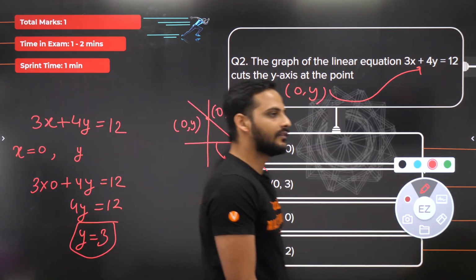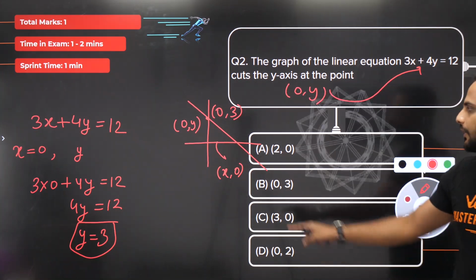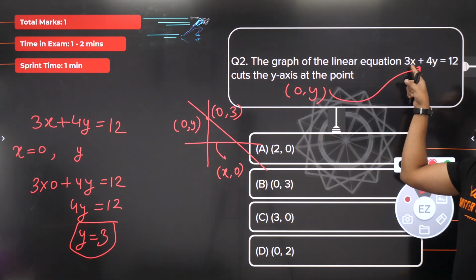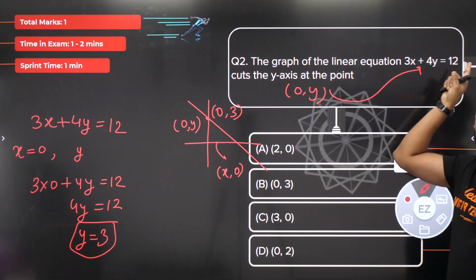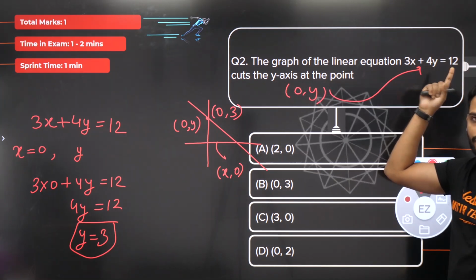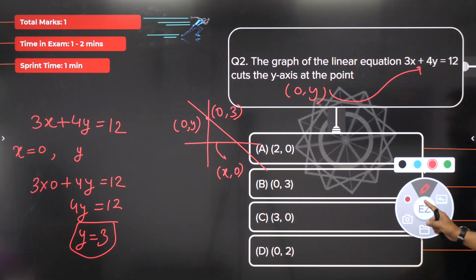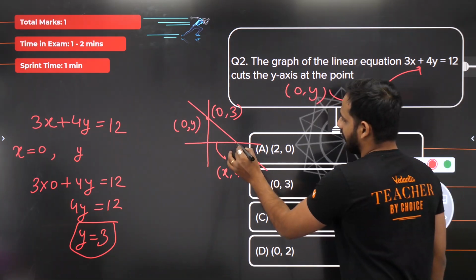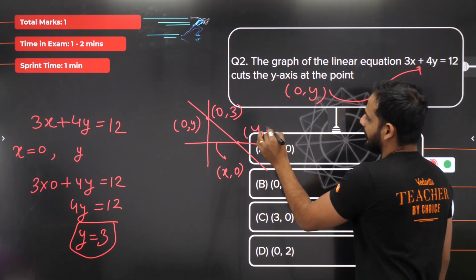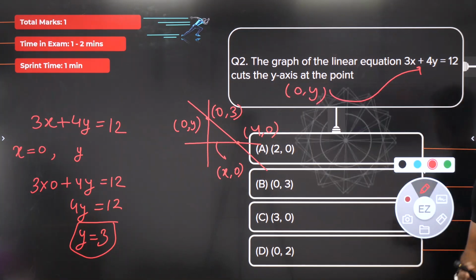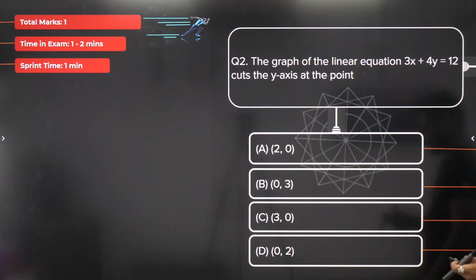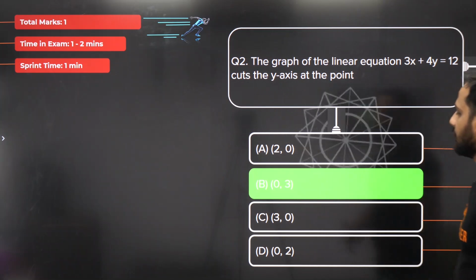And if I ask you where it will cut the x-axis, just put x, 0. You will get 3x plus 0 is equal to 12, so 3x is equal to 12, so x is equal to 4. So 4, 0. Understood? The graph of this line will be like this. Okay, done. So the correct answer is 0, 3. Let's move to the next question.